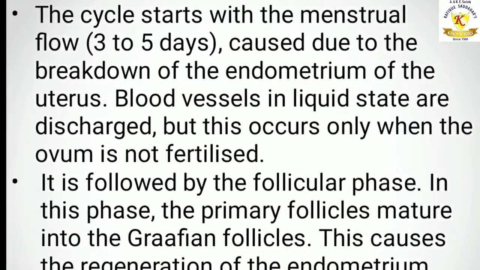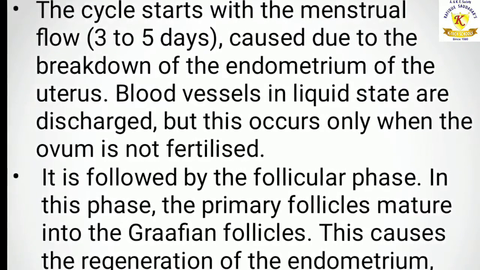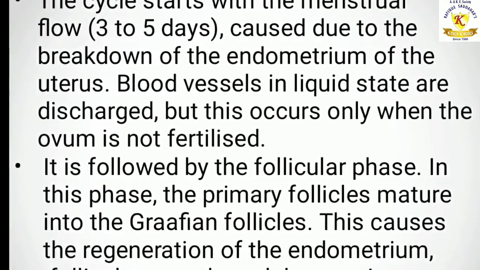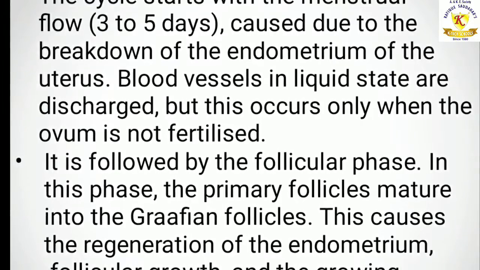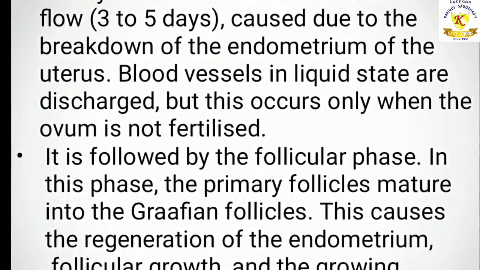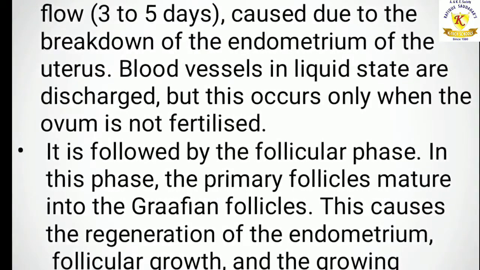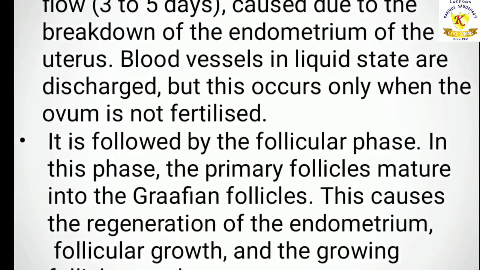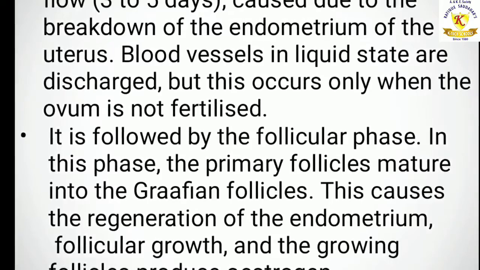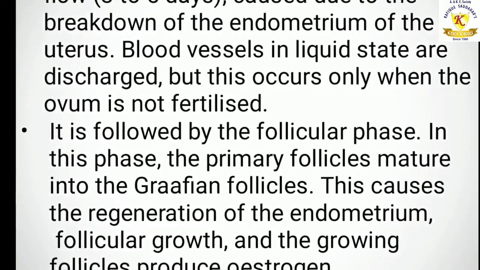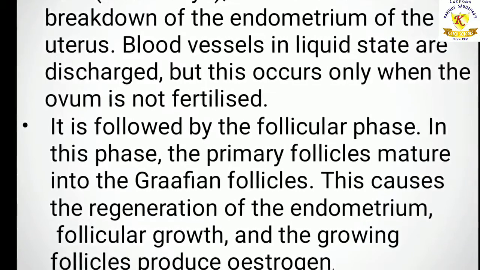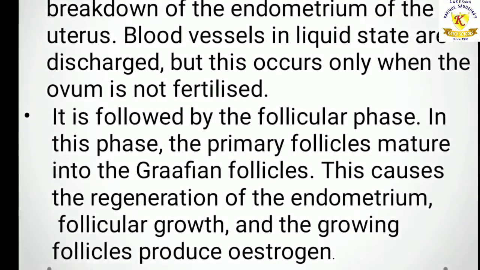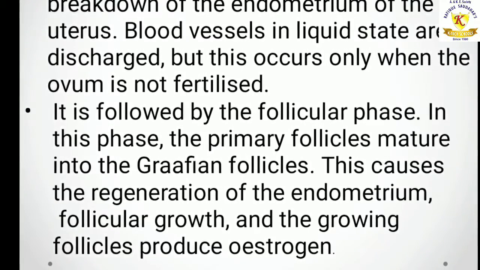The cycle starts with the menstrual flow, 3 to 5 days, caused due to breakdown of the endometrium of the uterus. Blood vessels in liquid state are discharged, but this occurs only when the ovum is not fertilized. It is followed by the follicular phase. In this phase, the primary follicles mature into the Graafian follicles. This causes the regeneration of the endometrium, follicular growth, and the growing follicles produce estrogen. Got it, children?